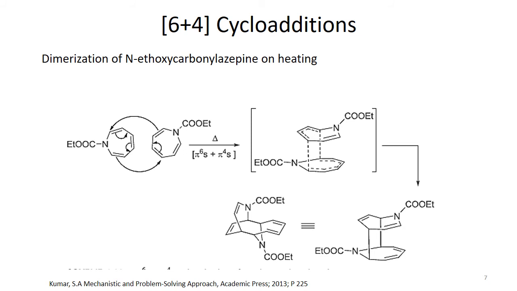In this case we have a 6 electron system that is part of this heterocycle, and the other, the 4 electron component, we take from another molecule of this N-ethoxycarbonyl azepine compound. So these two molecules react together on heating, and this reaction takes place through the pi 6s plus pi 4s components. Again suprafacial interaction takes place, and this is a 6 plus 4 cycloaddition reaction.